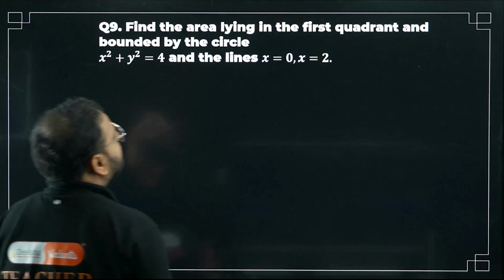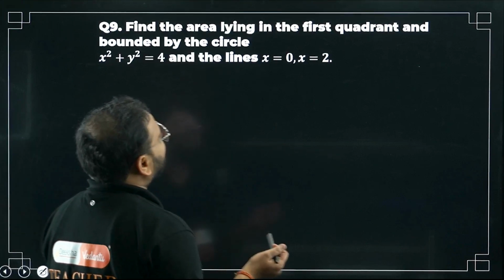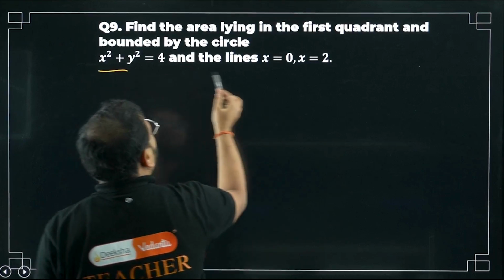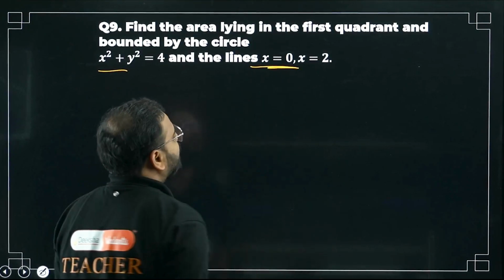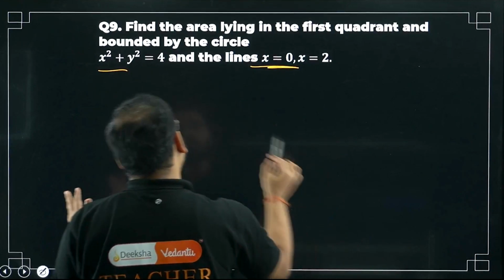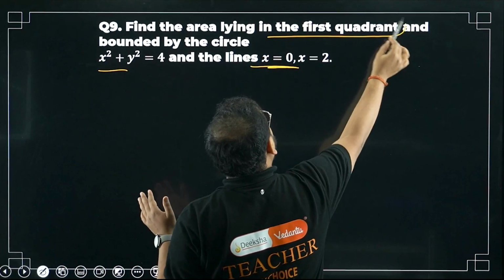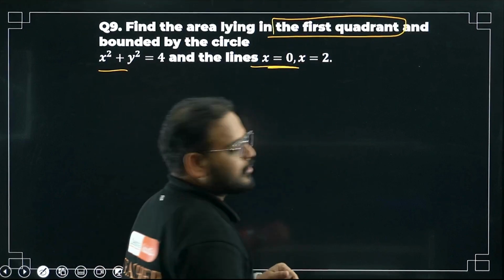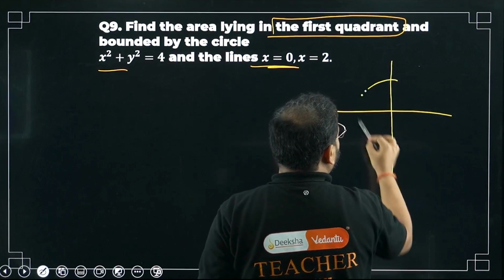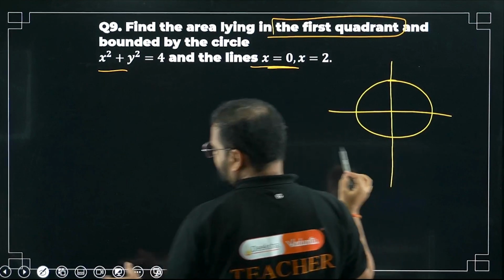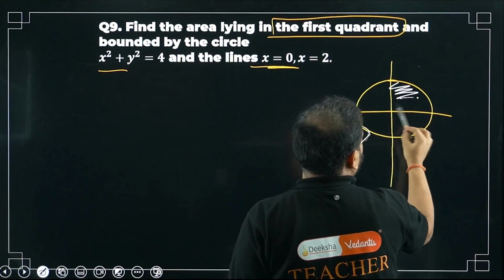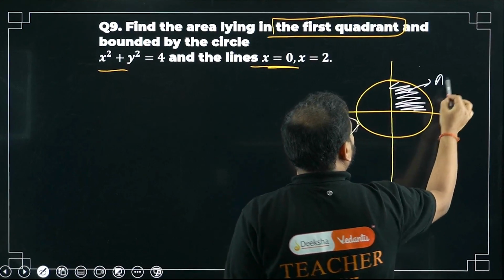Find the area lying in the first quadrant and bounded by this circle and the lines x equals 0 and 2. When you see a circle, you can write pi a square, but don't do that. They're asking for the area lying in only the first quadrant, which means things will change. If I draw the circle like this, we're only looking for this area A.